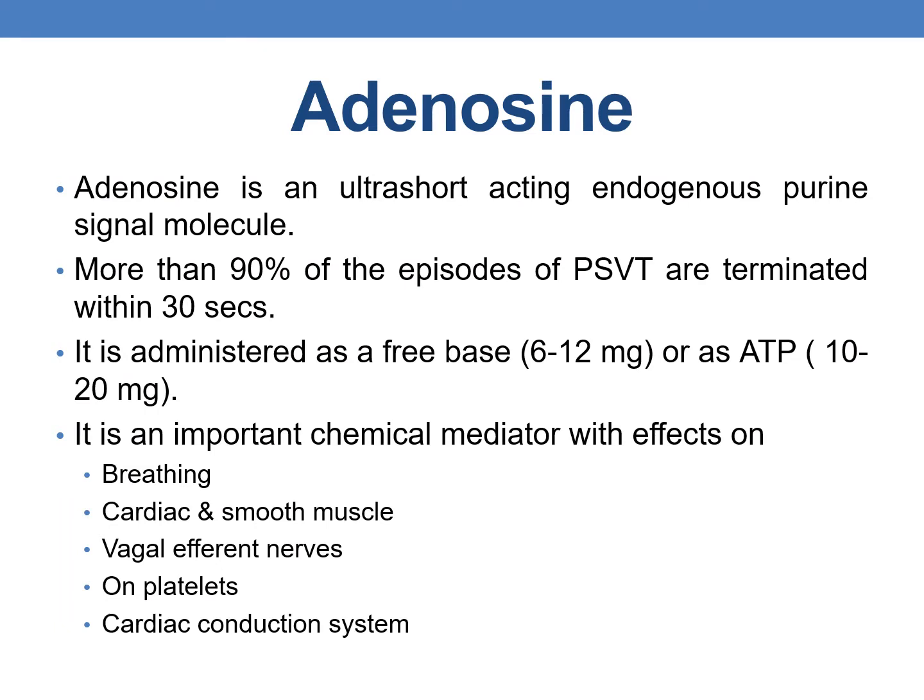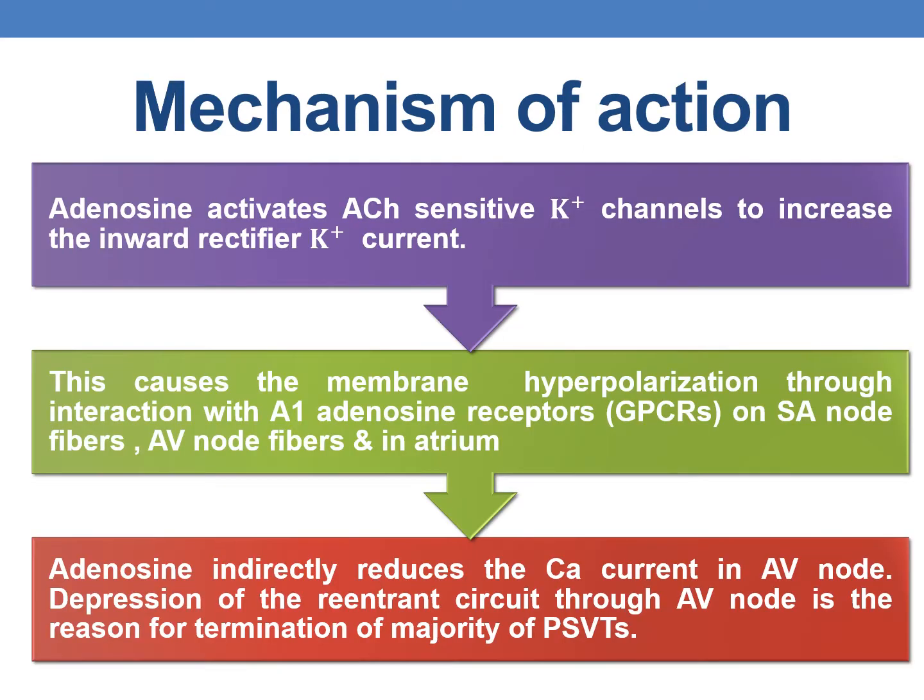Now, coming to adenosine. Adenosine is an ultra short acting endogenous purine signal molecule, and more than 90% of the episodes of PSVT are terminated within 30 seconds by administration of adenosine. It is administered as a free base or as adenosine triphosphate. It is an important chemical mediator with effects on breathing, cardiac and smooth muscle, vagal efferent nerves, platelets and the cardiac conduction system.